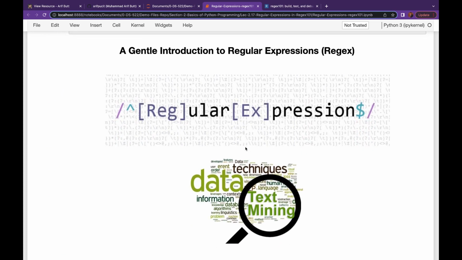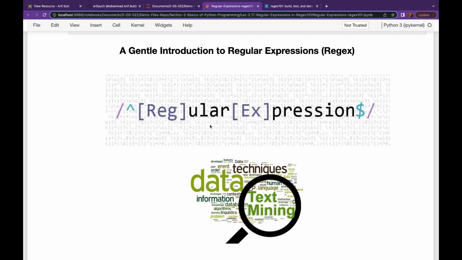Okay, a gentle introduction to regular expressions first. My dear students, in 1951, the famous mathematician Stephen Cole Kleene coined the concept of a regular language that is recognizable by a finite automaton and expressible using a regular expression. Later in the 1960s, Ken Thompson used this Kleene's notation to implement pattern matching in the QED text editor.